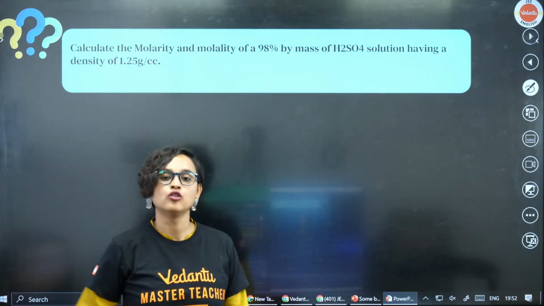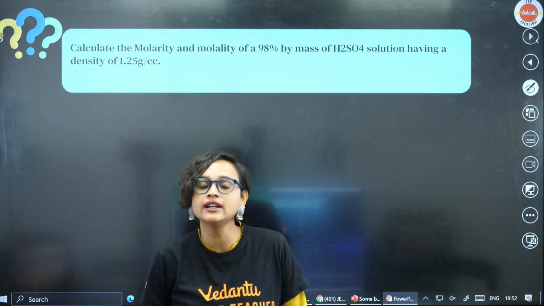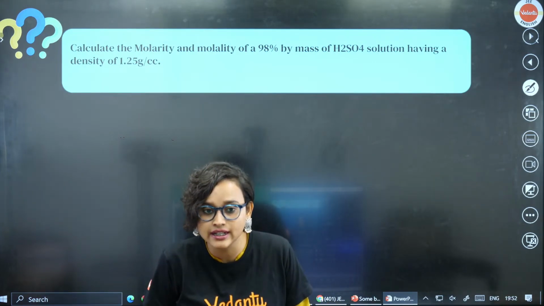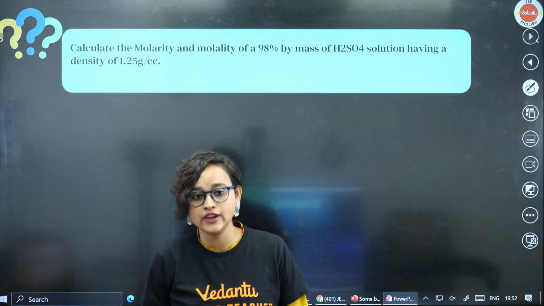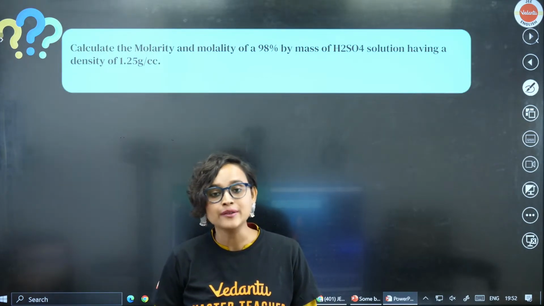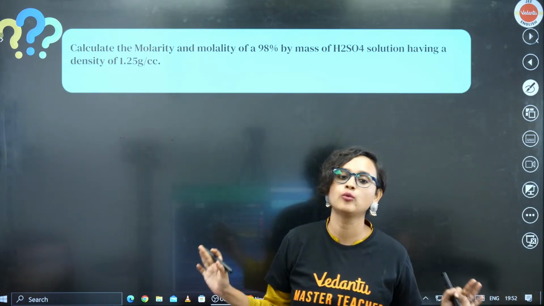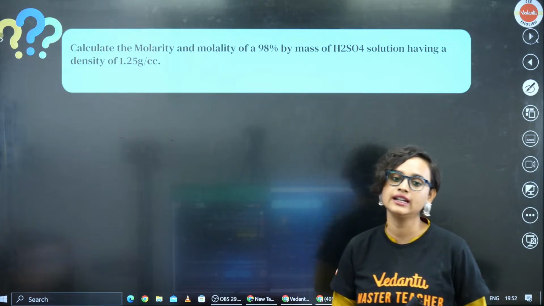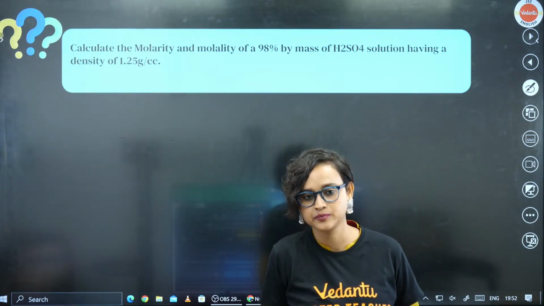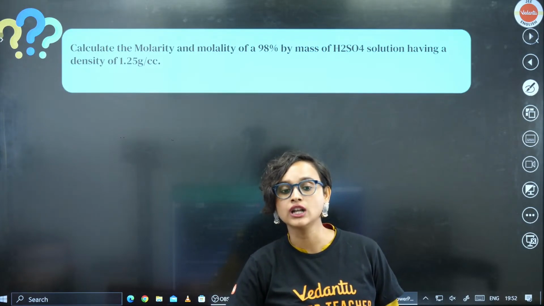Okay, now let's do a problem, guys. Calculate the molarity and the molality of a 98% by mass of H2SO4 solution having a density of 1.25 gram per cc. Any idea how we are going to start? We have to calculate the molarity as well as the molality.